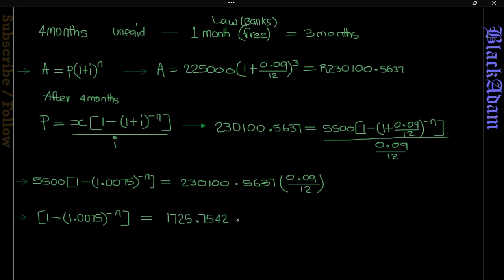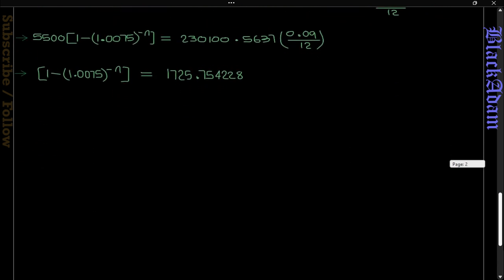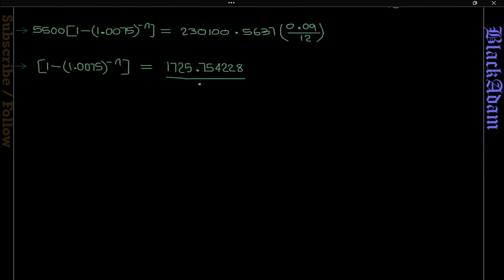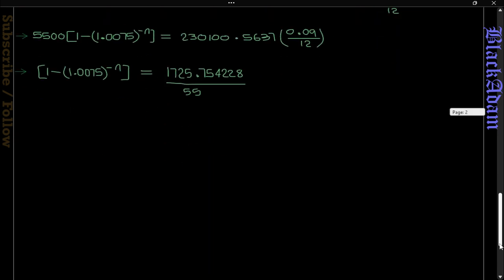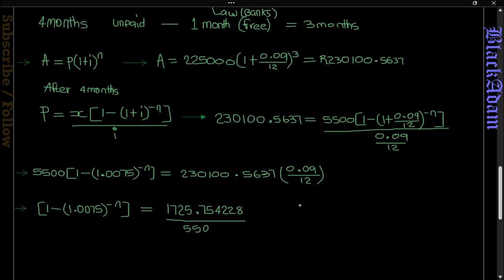1725.7528. So we write all the information there, all that over 5500. Now with all that information in hand, we have to simplify further. So we have to remove the 1 from the bracket.